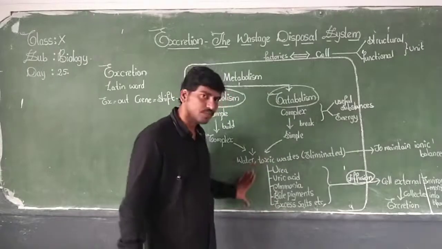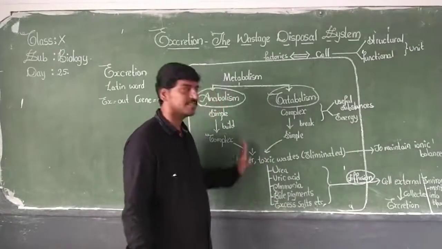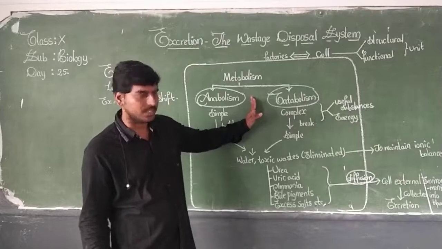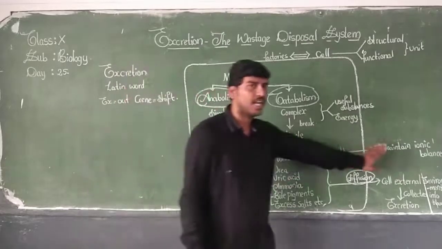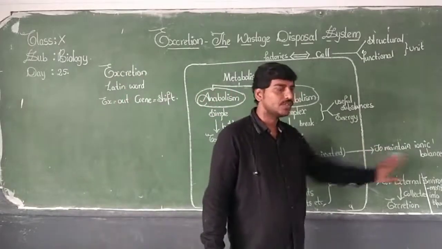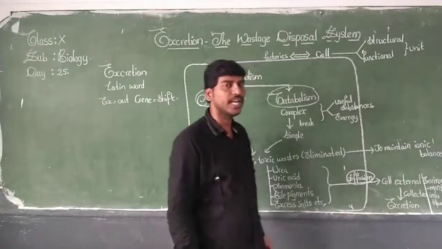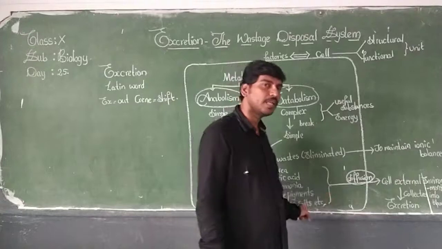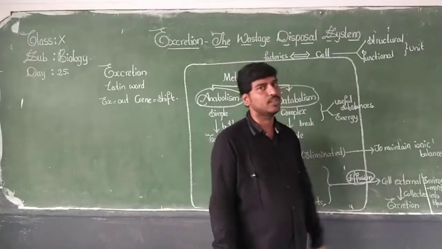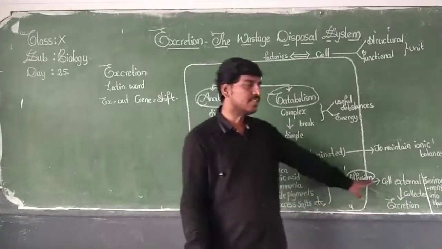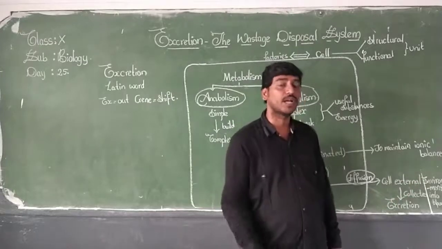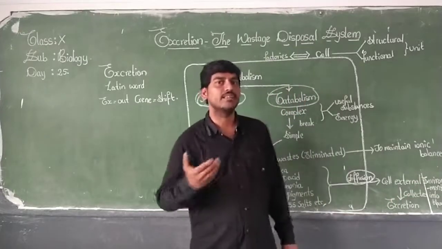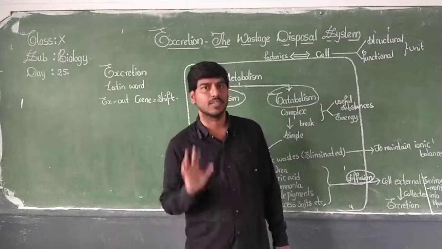What did I say? These materials are produced as a result of metabolism and they disturb our ionic balance, so they should be eliminated. How are they eliminated? By the process of diffusion. Where? Into the extracellular spaces, which is nothing but the cell external environment. From there, blood collects them and they are eliminated out of the body.